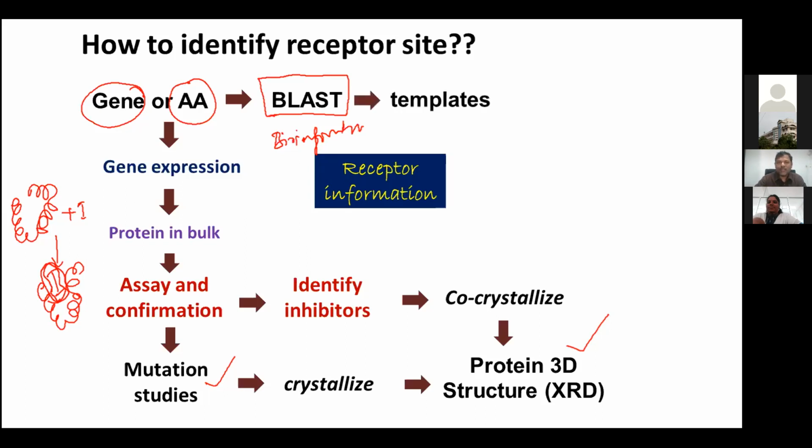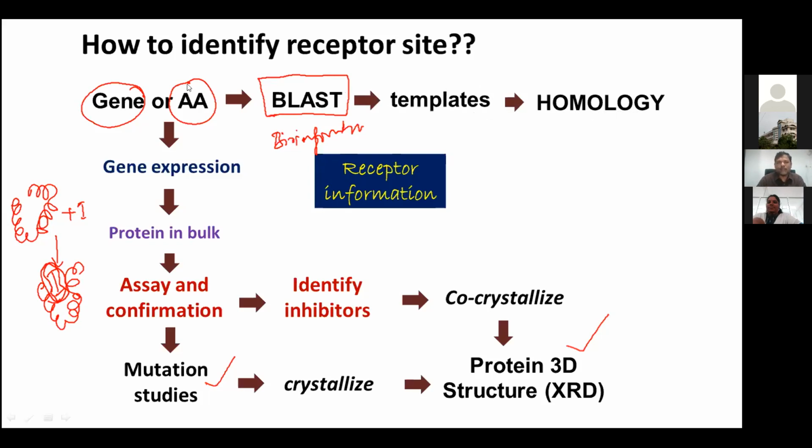From there, it will give you various proteins or genes which were already studied. And then from the templates that we get from the literature, we can use one technique, which we call homology modeling.